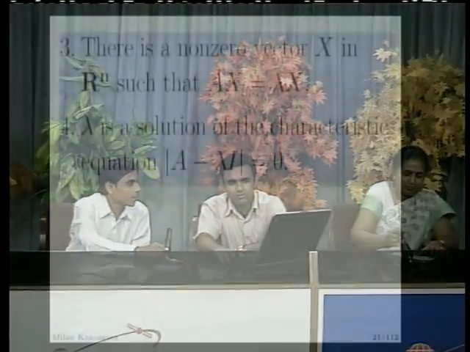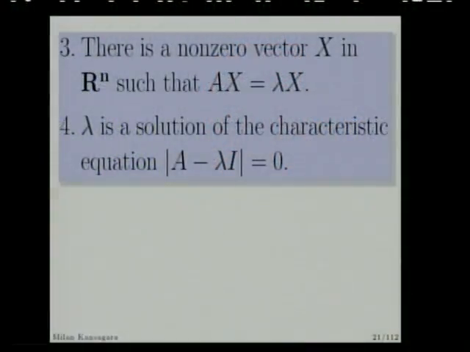So that's why we can say that Ax is equal to lambda x if lambda is an eigenvalue. It is a definition, so it is always a double implication, if and only if. And lambda is a solution of the characteristic equation determinant of (A minus lambda I) equal to 0. That is also what we have seen in the procedure to find the eigenvalues.